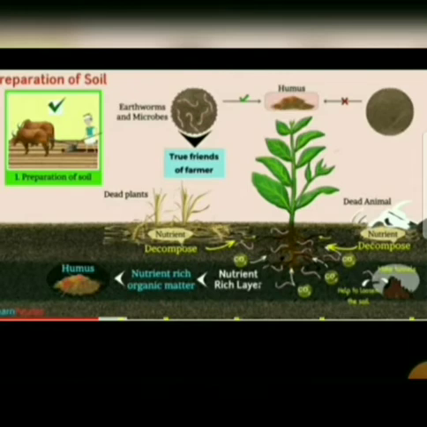So what happens? Due to this loosening, the earthworms and the microbes grow in the soil, which further helps to loosen the soil. And it further decomposes to form nutrients which are absorbed by plants. The nutrient rich organic matter present in the soil is known as humus. Can you see the humus?